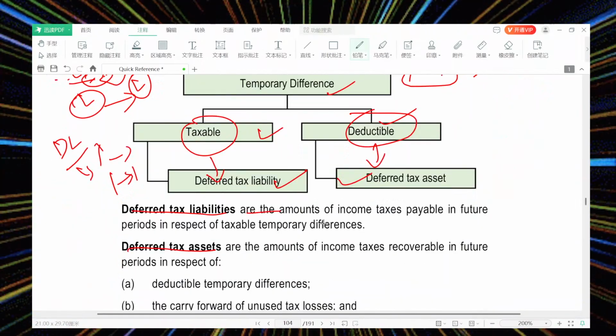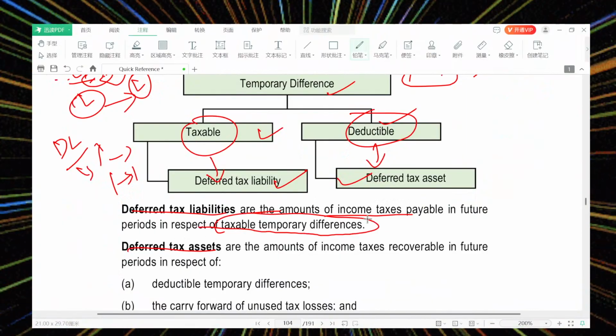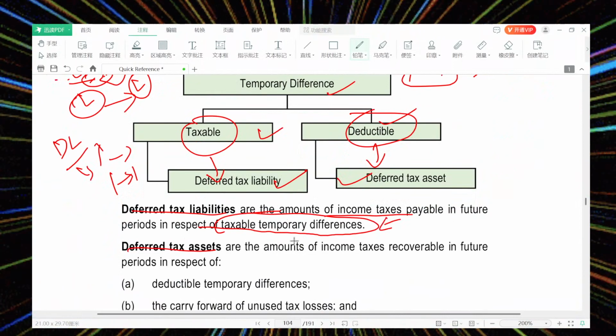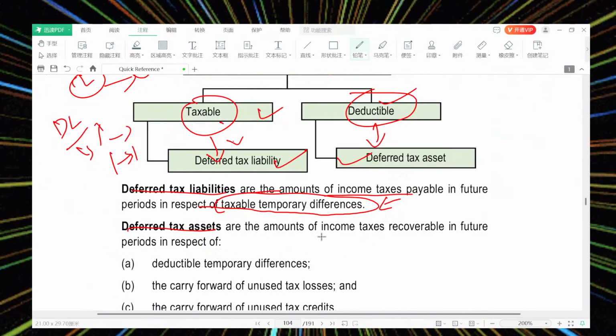Any amount of income tax payable in future in respect of taxable temporary difference is known as the taxable temporary difference, and it is known as what? Deferred tax liability. And deferred tax asset, the amount.